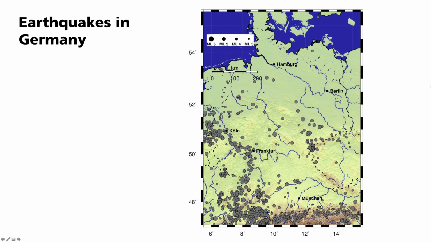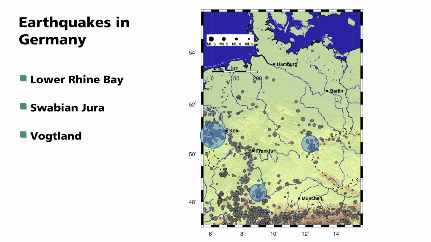There are areas with clusters of quakes. Here, in the lower Rhine Bay, in the Swabian Jura, in the Vogtland and in the upper Rhine Graben. Some areas in northern Germany experience only low earthquake activity, or even none at all.